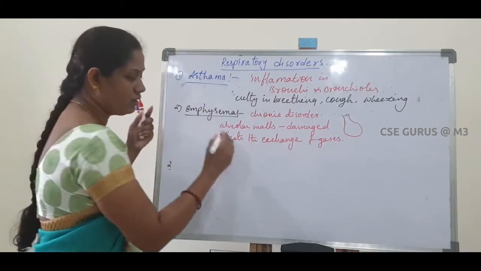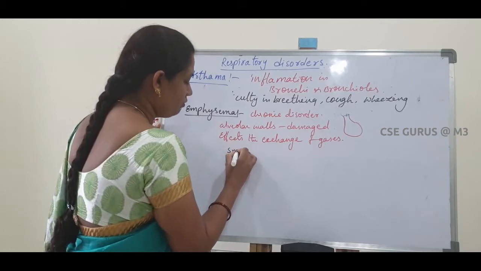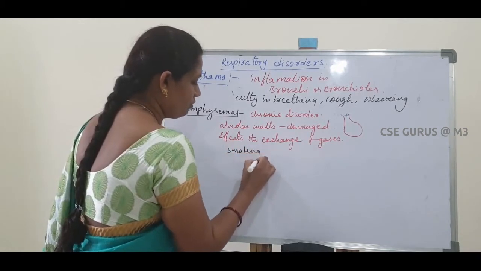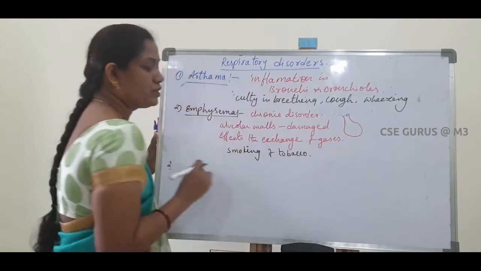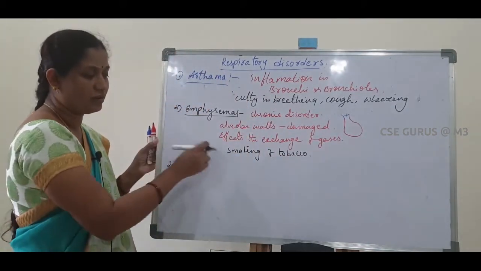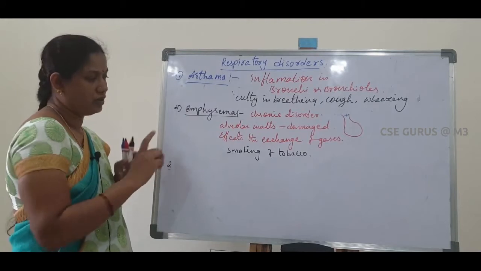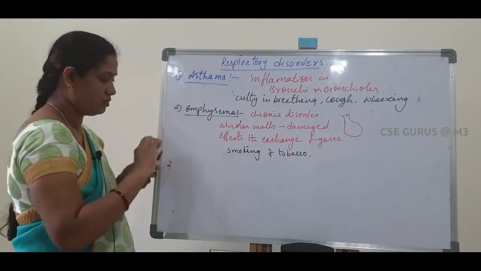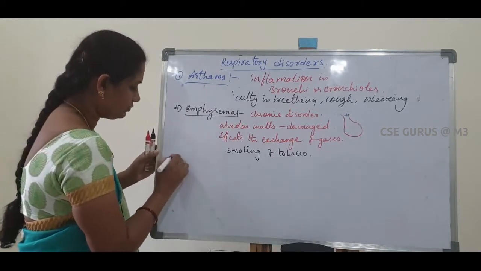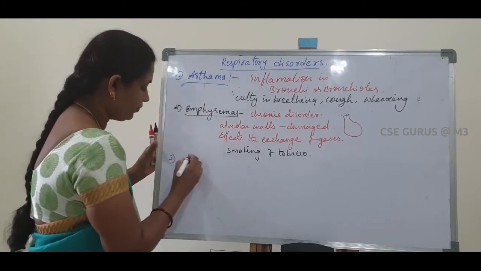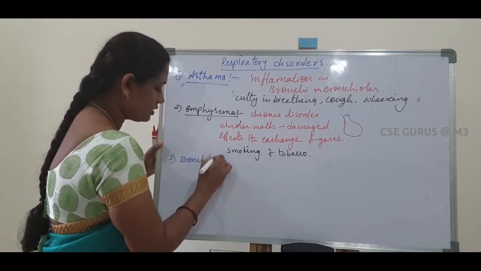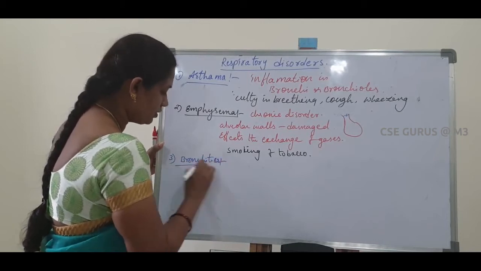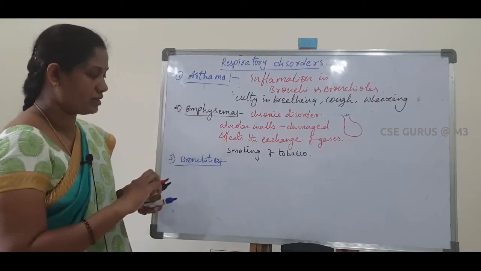It occurs mainly due to smoking of tobacco. So that is emphysema. Next, the third one is bronchitis.